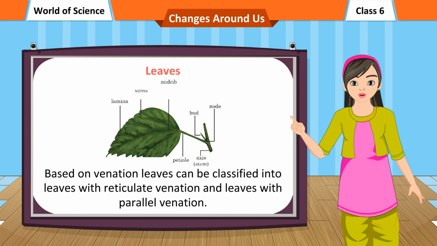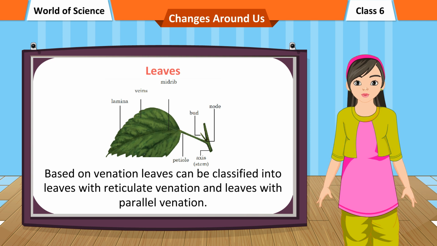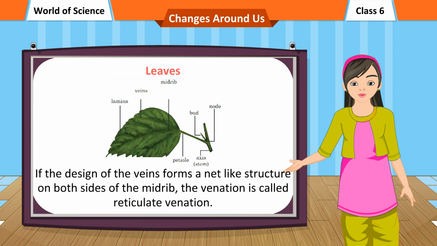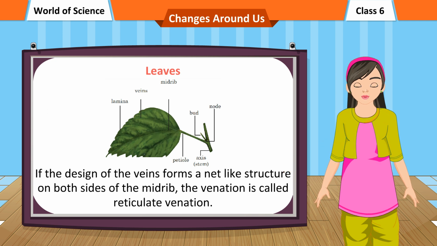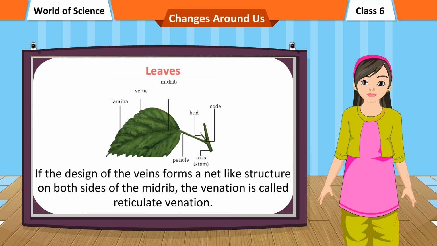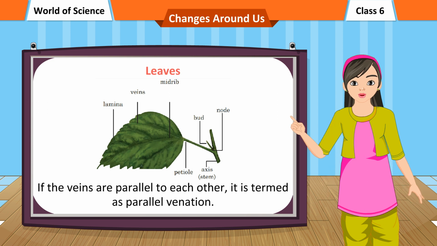Based on venation, leaves can be classified into leaves with reticulate venation and leaves with parallel venation. If the design of the veins forms a net-like structure on both sides of the midrib, the venation is called reticulate venation. If the veins are parallel to each other, it is termed as parallel venation.